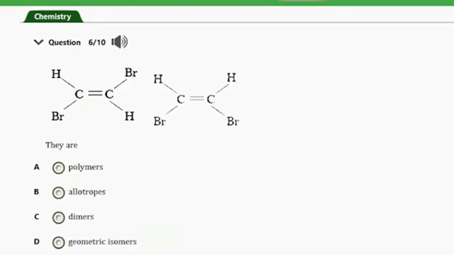So we have here these two carbon chains here, and the question says they are A. polymers, B. allotropes, C. dimers, D. geometric isomers. So guys, the answer to this question is option D. These are actually geometric isomers because the two organic compounds shown here are geometric isomers of themselves, where we have the cis and the trans. So guys, this is the trans and cis form of the same compound. So that's it about geometric isomerism. So that's it for that question. Let's consider the next question.